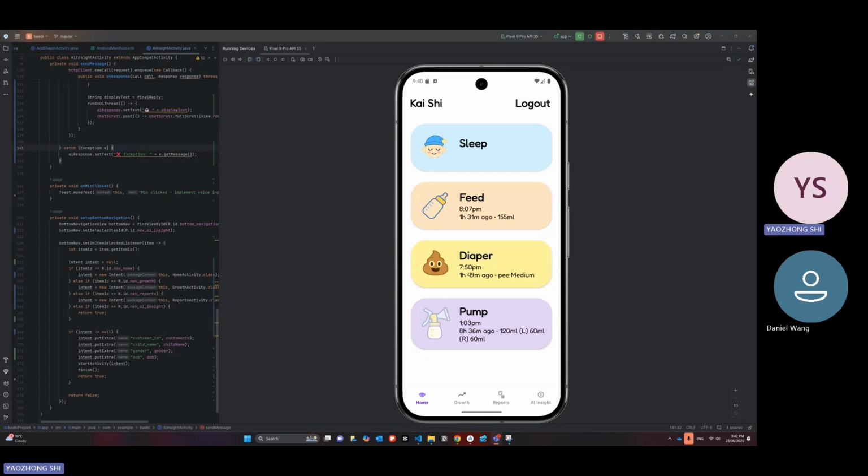Good evening. My name is Yao Zhongxi, and today my teammate Daniel and I want to show you something that we have been working on. It's called Beebi. It's a baby care app that helps parents track things like sleep, feeding, diaper, and more.